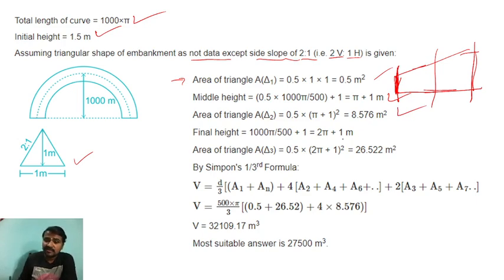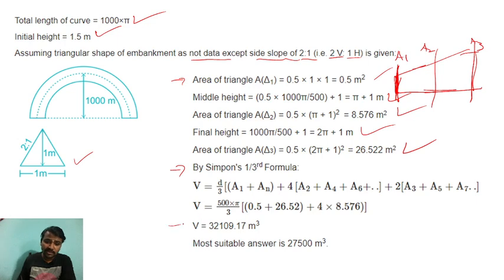So the final height, what is the final height? That is 2 pi plus 1 meter. Now the area of the triangle, see this one A1, A2, we can say A3, for all the lengths we are taking. So 0.5 into (2 pi plus 1) square, that is 26.522 meter square. Now using Simpson's 1/3 formula, d by 3 into A1 plus AN, plus 4 into A2 plus A4 plus A6, plus 2 times of A3, A5, A7.